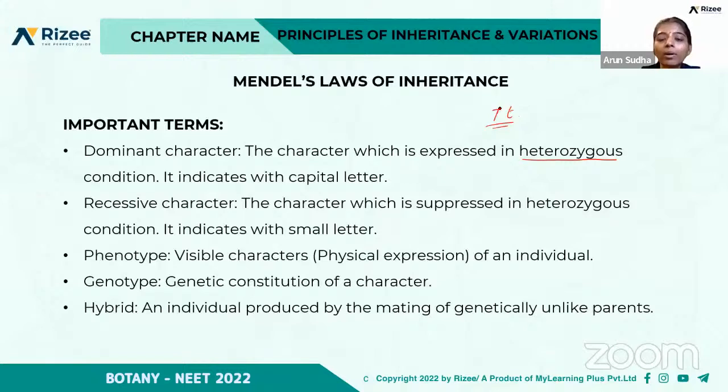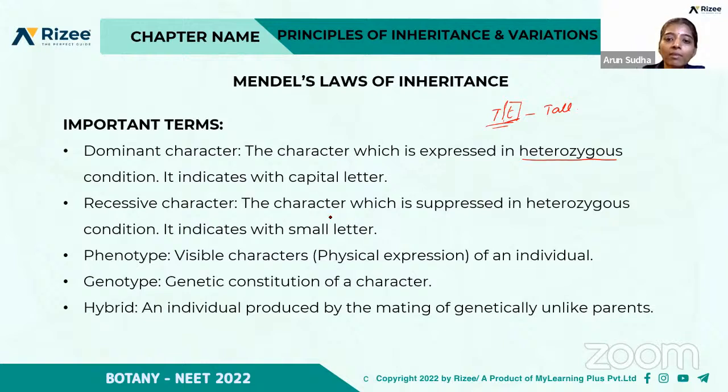It is indicated by a capital letter, right? So here tall is the dominant character, and it is expressed when present as TT or Tt. But dwarf, the small letter, is expressed only in the homozygous recessive condition. When it is in the heterozygous form, it will not be expressed, right? So the dominant character is the character which is expressed in the heterozygous condition.